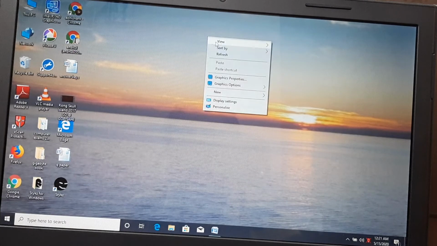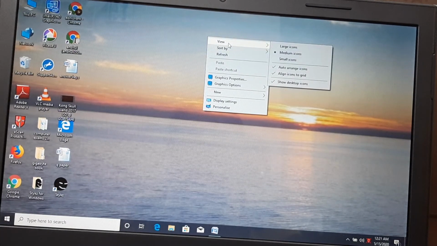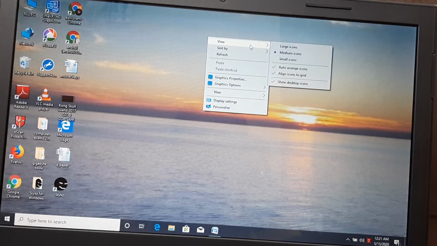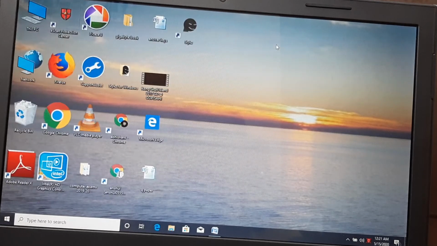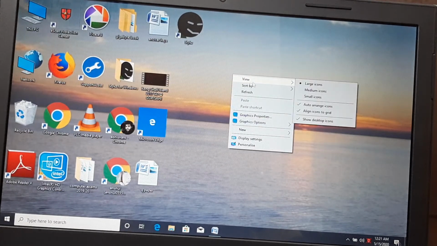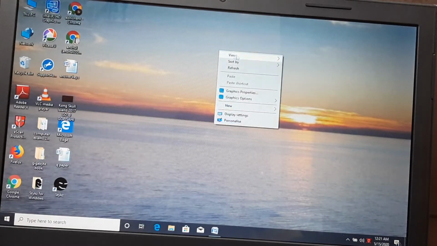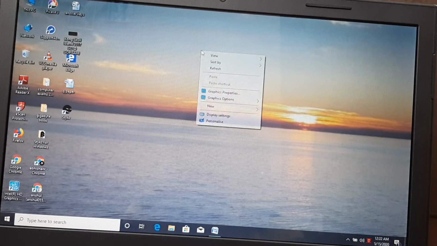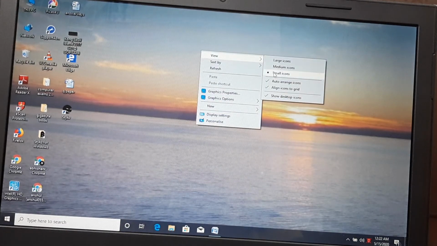And this is the view, sort by, refresh. There are a few more properties. View means how these icons will look. Large icons, so all icons are in large size. Medium, all are in medium size. Small, all are in small size. Like this you can change the properties.